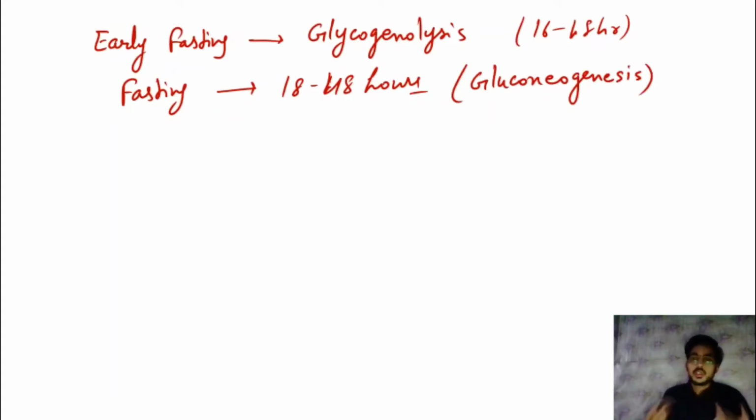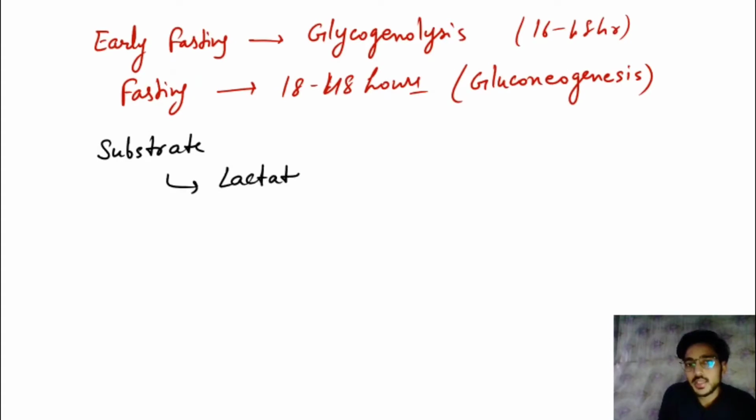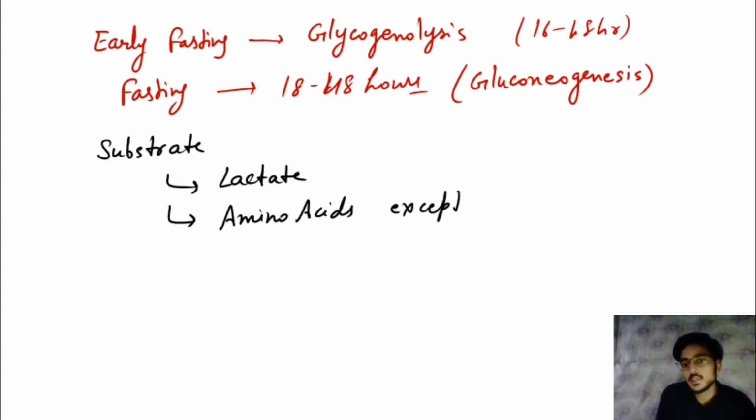Okay, so the next question: what are the substrates used for gluconeogenesis? First, lactate, or we can call it lactic acid. Then the next one is amino acids, all amino acids except leucine and lysine.